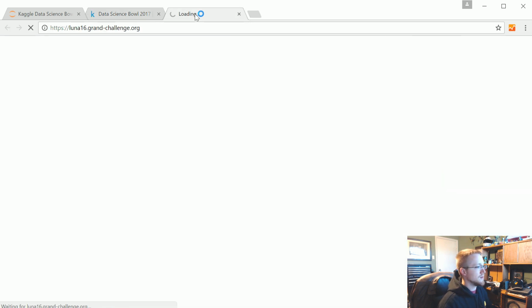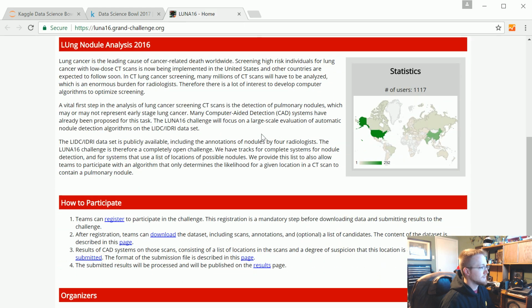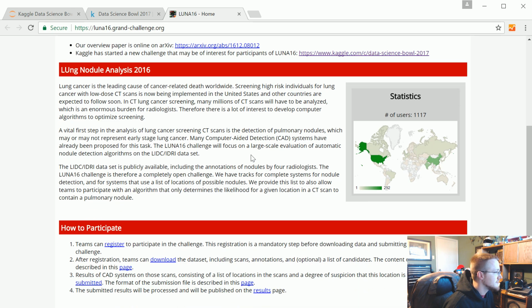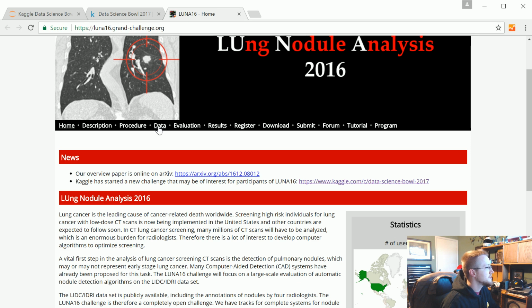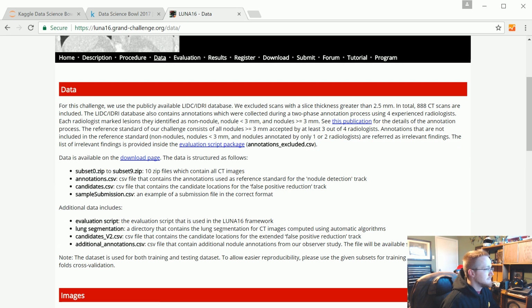There's another, I think, 888 new files. Let's go to data first. Yeah, 888 CT scans. So in theory, as long as these are not the same CT scans, maybe you could throw them in.